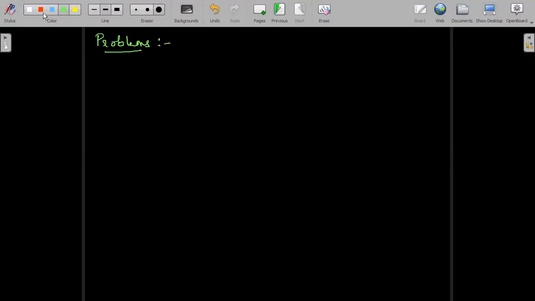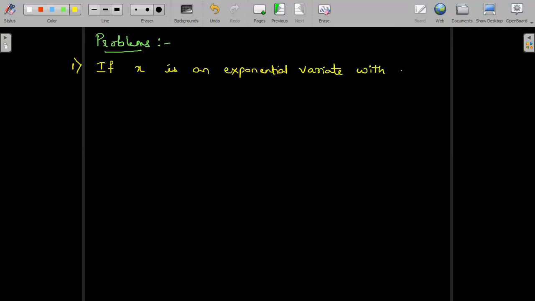Problems. Firstly, if x is an exponential variate with mean 5, then evaluate the following.